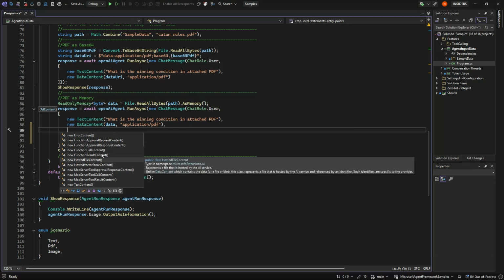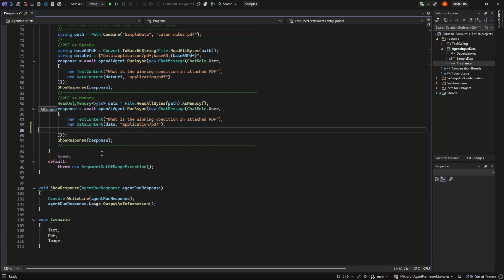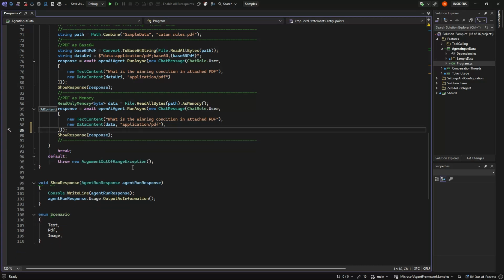Hosted files: if it's up in Azure AI Foundry, it will give it back as a hosted file, so it doesn't give the file back, but it gives a reference to the file that you can then download by yourself. So that is actually everything there is to this.